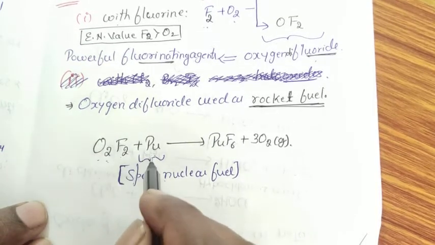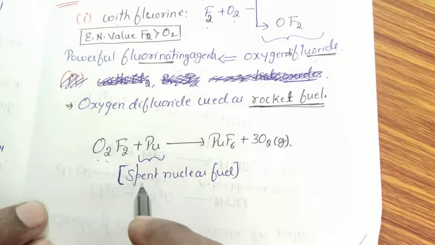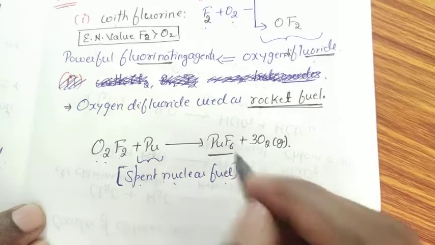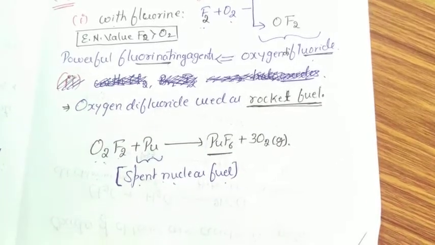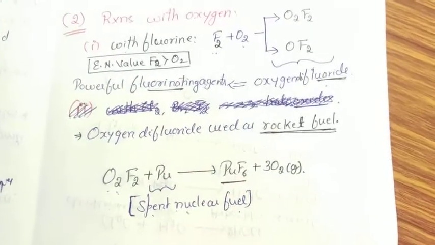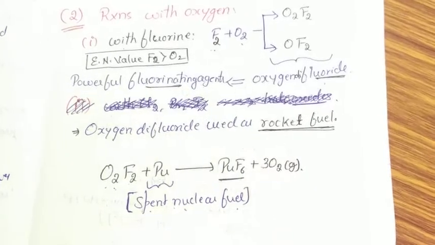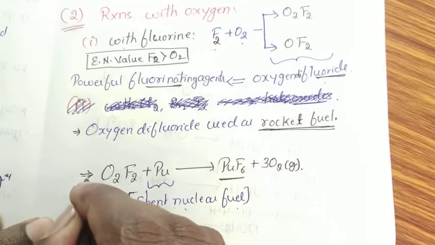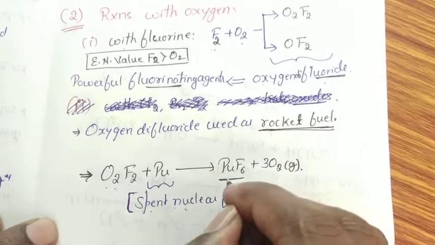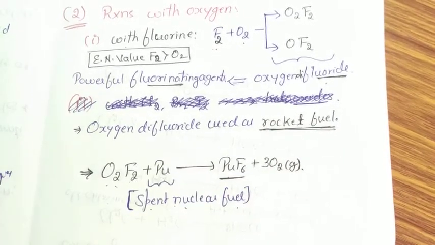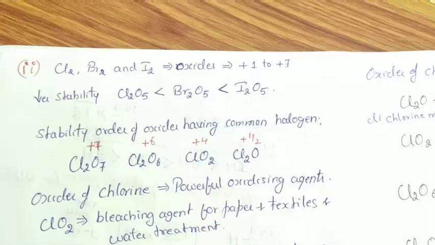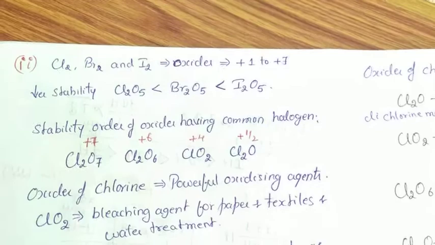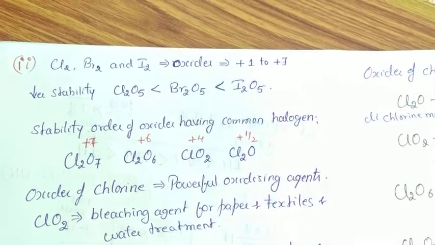This oxygen difluoride is treated with this radioactive element which is spent during nuclear fuel reactions. It gets removed in the form of plutonium hexafluoride. Plutonium is a radioactive element which sticks to the nuclear reactors, which is removed by treating with dioxygen difluoride in the form of plutonium hexafluoride. Note it down. Chlorine, bromine and iodine react with oxygen to form the respective oxides.